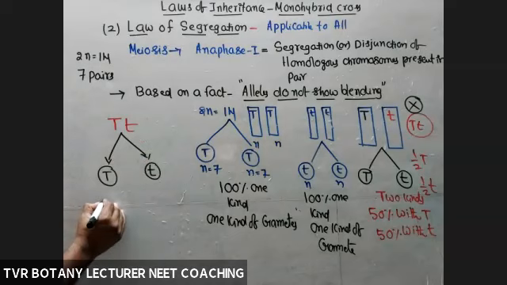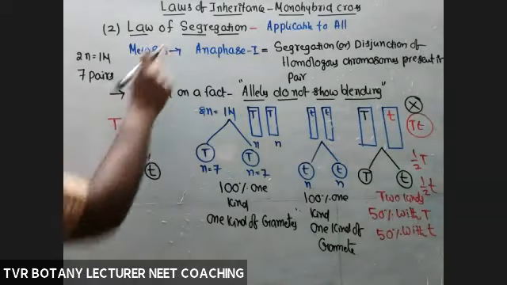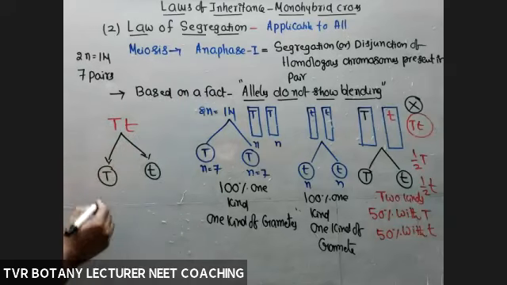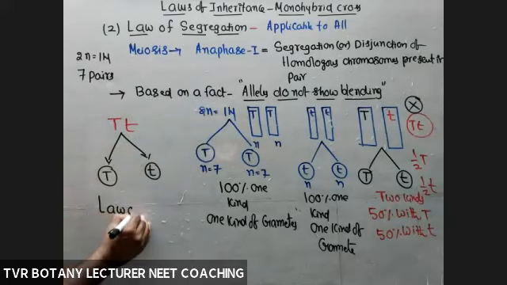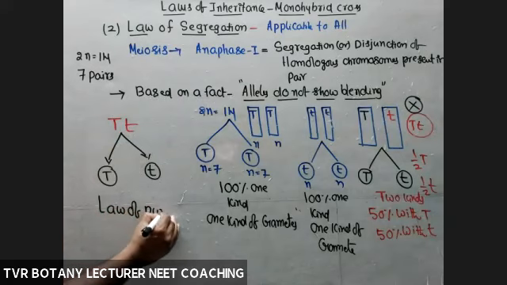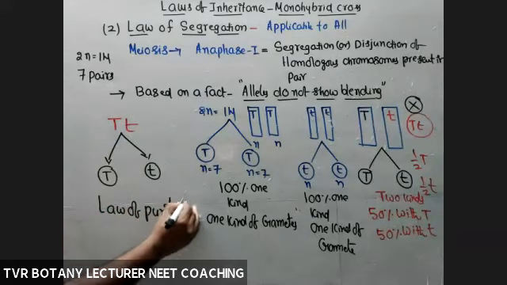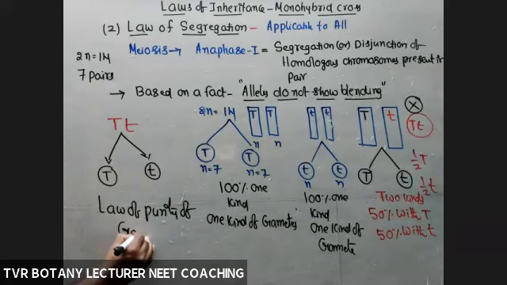So purity of gametes on the basis of law of segregation, we can say in this case, law of purity of gametes. According to textbook, second law is law of segregation or purity of gametes.